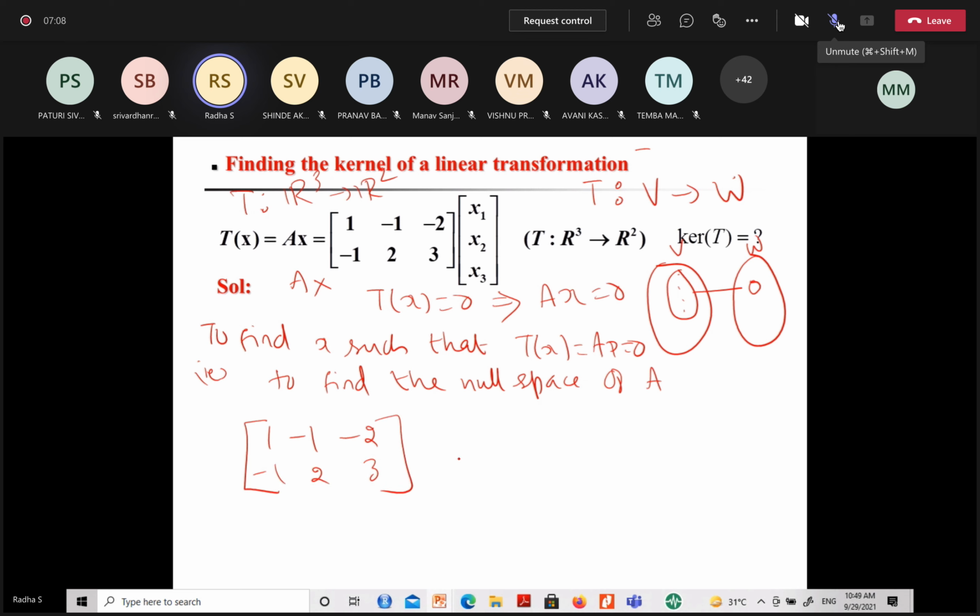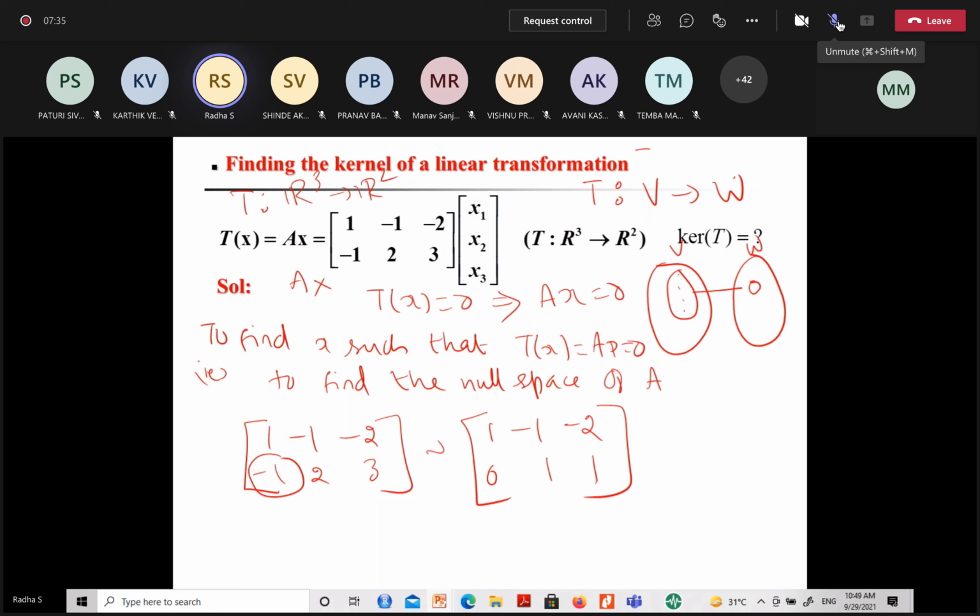Shall we apply Gaussian elimination here, so that we will reduce the matrix and then find the null space? First row, I am not disturbing. Second row, what will happen? I need to make this entry 0. How to make this entry 0? R2 goes to R1 plus R2. 0, 1, 1.